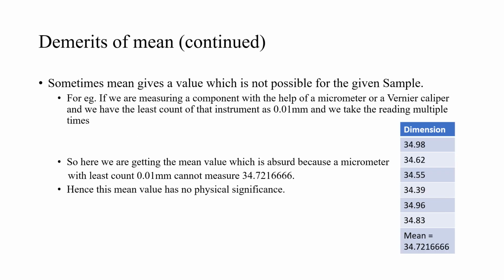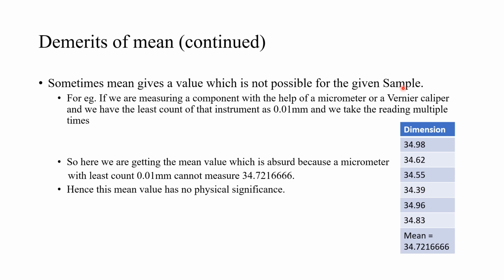Moving on to the demerits of the mean, continued. Here sometimes the mean gives a value which is not possible for the given sample. Let us take an example: we are measuring a component with the help of a vernier caliper or a micrometer whose least count is 0.01 mm.